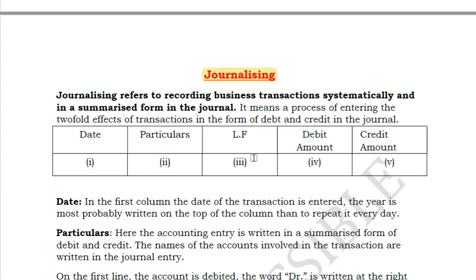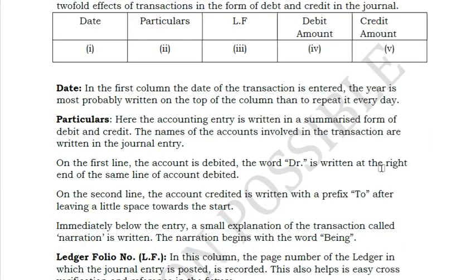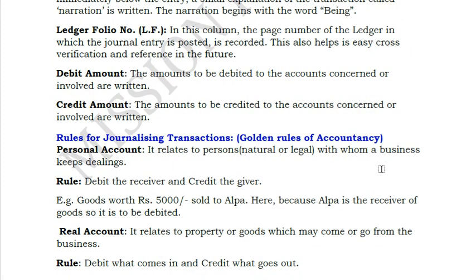I told you each and every account here will have a separate ledger, so they will write the ledger folio number of that particular account also, so that it becomes easy to refer to when they have to arrive at the ledger balances. And then you have the debit amount and the credit amount. So this is what your general journal book and your general entry look like.